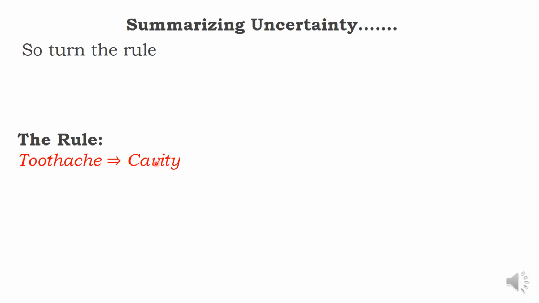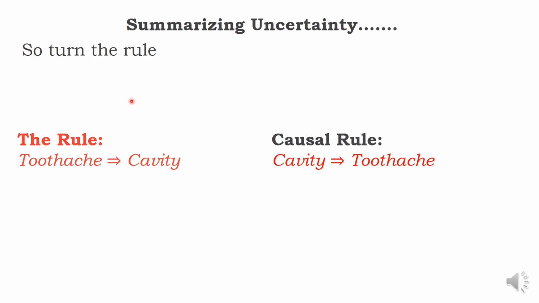Now, let us turn the rule. What do you mean by turning the rule? Reverse the rule, so that we try to make the rule true. I reverse the rule, called causal. Earlier: if toothache, then cavity. Recall carefully, if you have toothache, it is due to cavity. Now you see the causal rule. If you are having a cavity, then you may get a toothache.